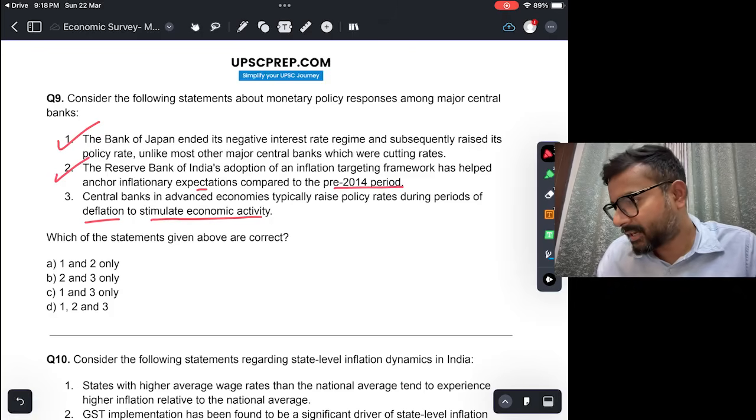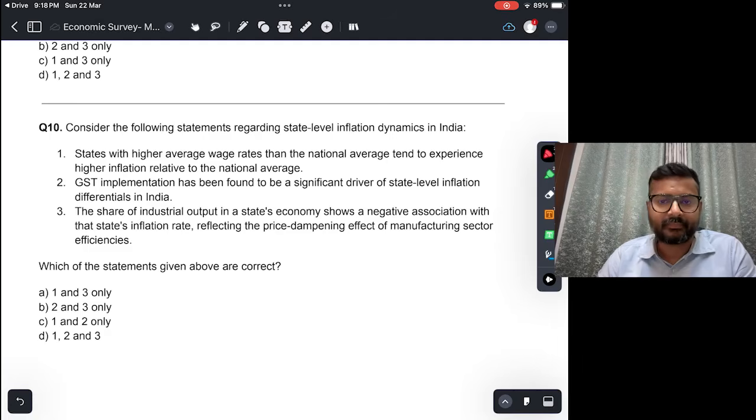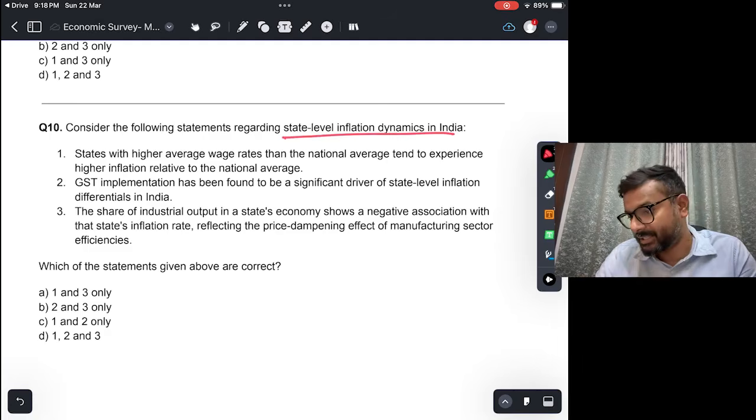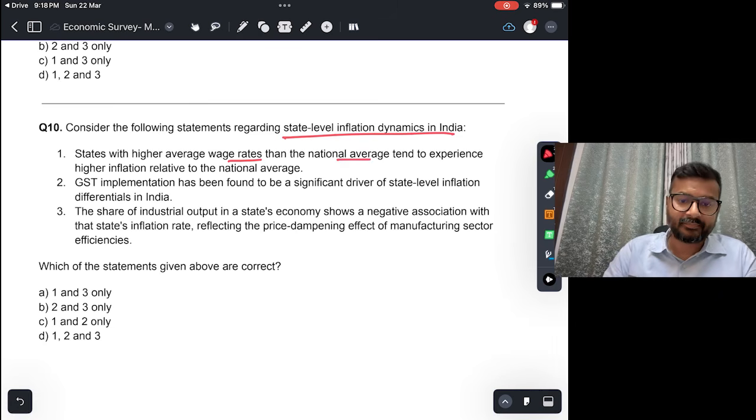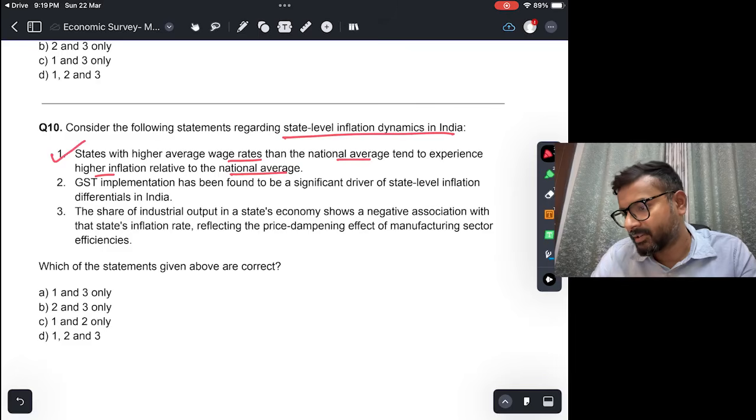Okay, next, consider the following statements regarding state level inflation dynamics in India. Inflation dynamics at the level of the states. States with higher average wage rates than the national average tend to experience higher inflation relative to national average. Now this means states whose average wage is higher than the national average will experience higher inflation relative to the national average. And this is true because the demand will be higher. लोगों के पास ज़्यादा पैसा तो demand will be higher, so the inflation will also be higher.